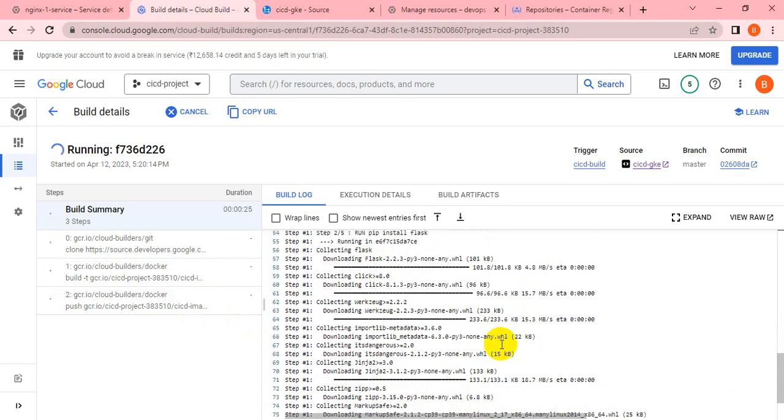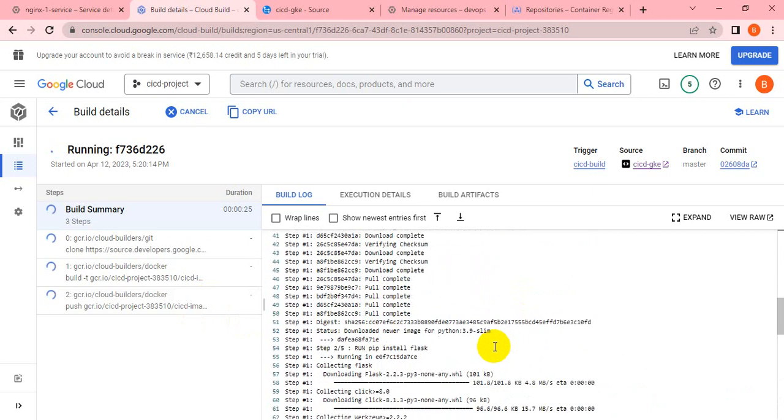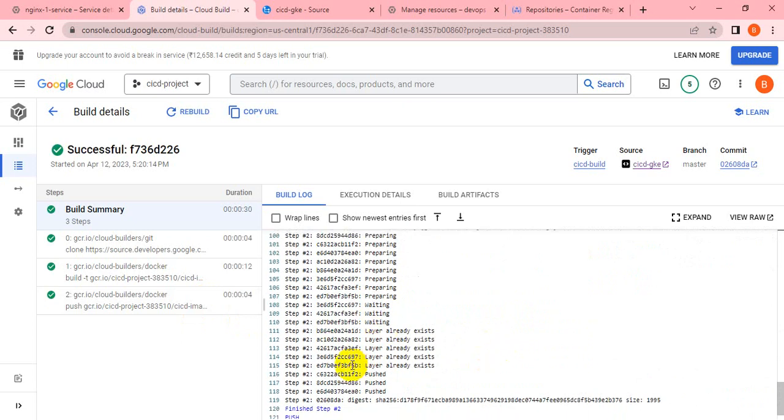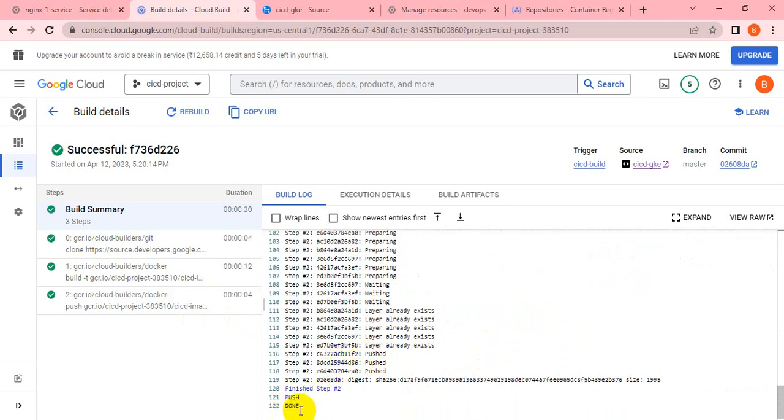You can see it downloading. It is trying to build the image. Yeah, the image has been built successfully. Also, it has been pushed to the container registry.